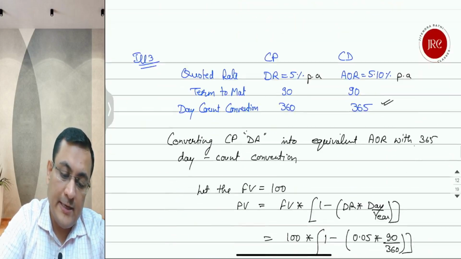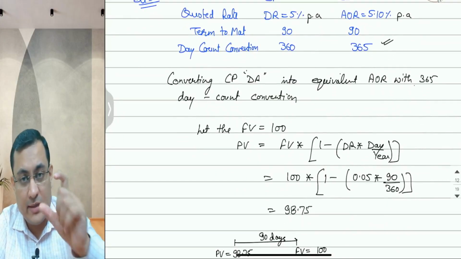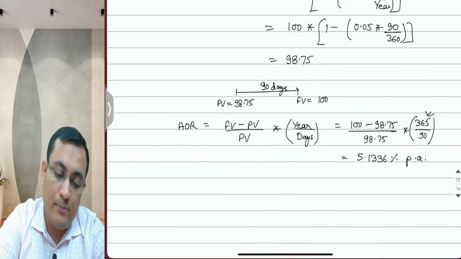We got the equivalent add-on rate with 365 day count convention, and it comes to be 5.13%.